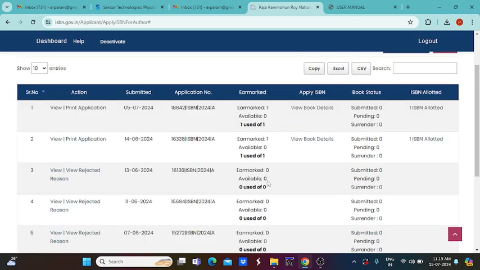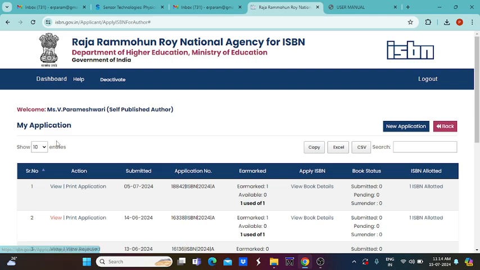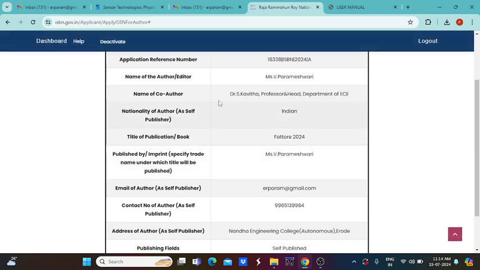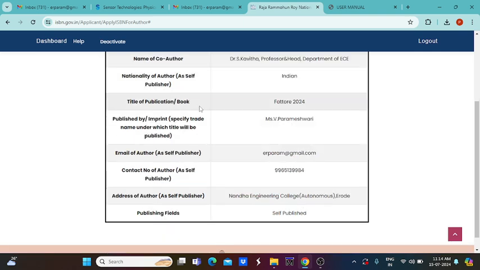Once the details are correct and everything is accepted by the ISBN, automatically here the earmarked 0, available 0, used 0, can be replaced by 1. For example, here an ISBN number is allotted for this particular application number. So here you can view what application I have given. This is the application reference number, and I mentioned the editor or author of the particular book and co-author. After that, our nationality and title of the book or publication.